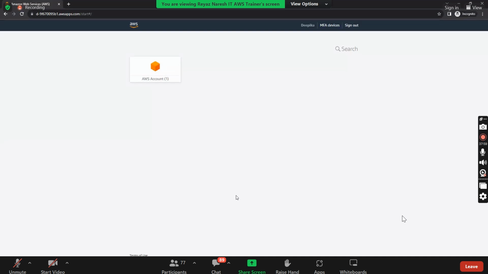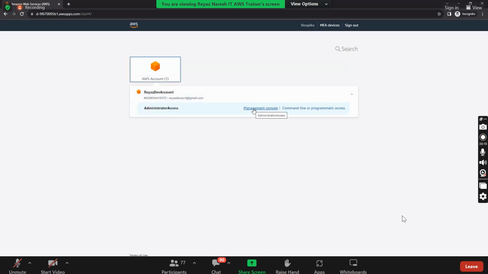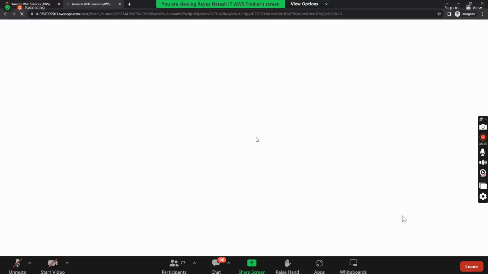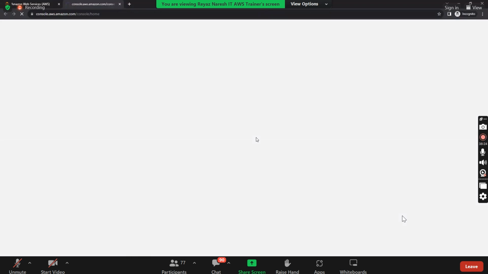Now, to how many accounts did we assign Deepika? Only one account. Do you see? Click on account. Like this, if I have assigned multiple accounts like dev and prod, all the accounts will get listed here. Now she wants to click on it. She wants to log into the management console or command line. Choose it. I want to log into the management console. See? Signing into the dev account. That's it. She signed into a member account now.